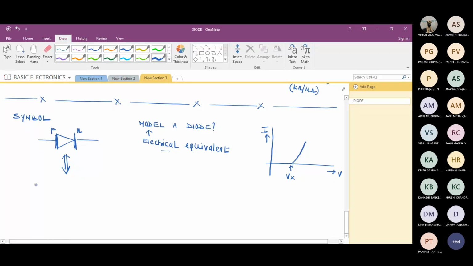Anyhow, I'm trying to draw the diode equivalent circuit here. Can I draw it like this? Please concentrate and listen. I'll make it very simple. If I get a variation like this, try to understand it. Till Vx, the device is not conducting. Exactly at Vx, the current shoots up. Can we draw an equivalent of this variation?